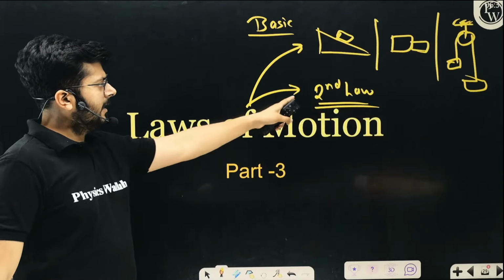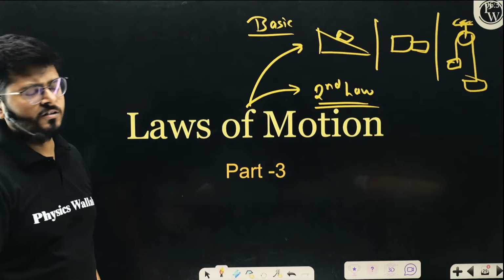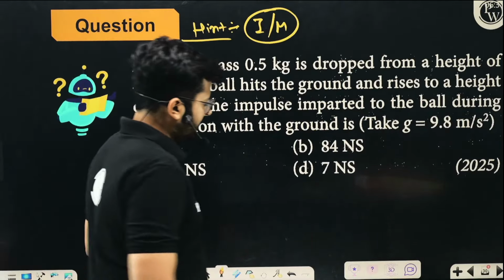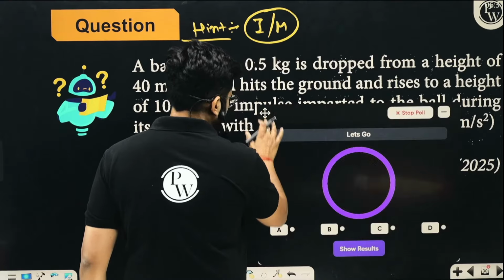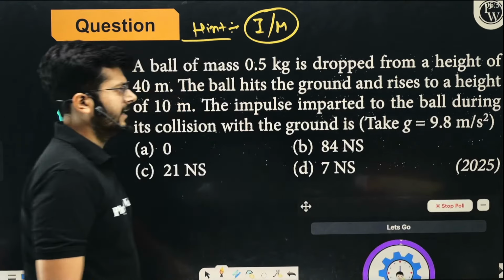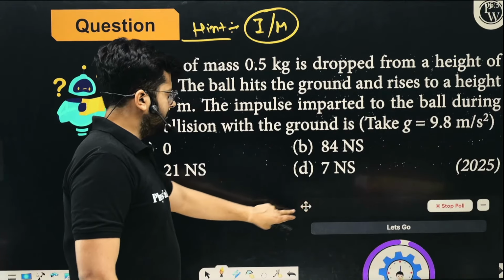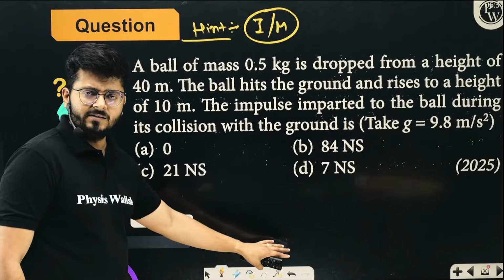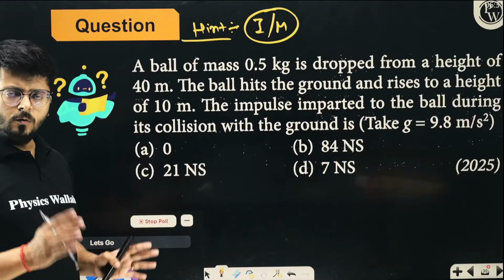As I said, Newton's second law is very, very important. So impulse momentum equation also falls into the same category of second law. So just go ahead and try to solve it. Very, very simple numerical. But again, if you don't know the basics, then it is difficult. So I will explain the concept over here, so those kids who don't know it will get it from here, and those who know it can solve it.